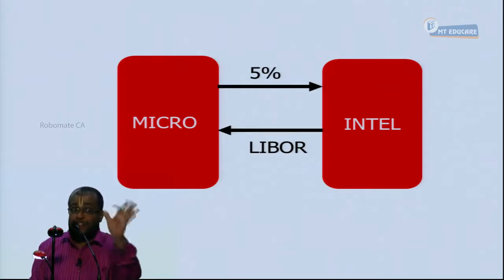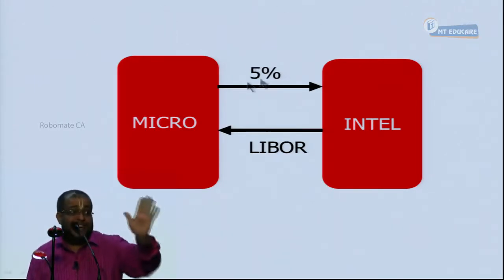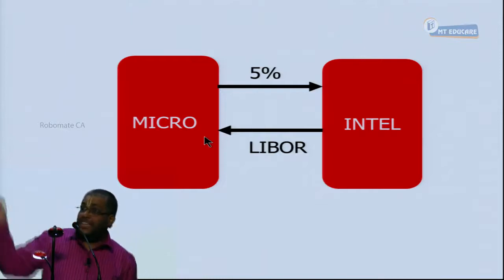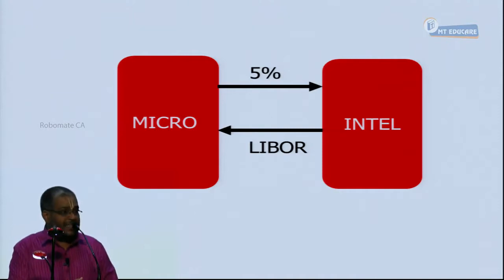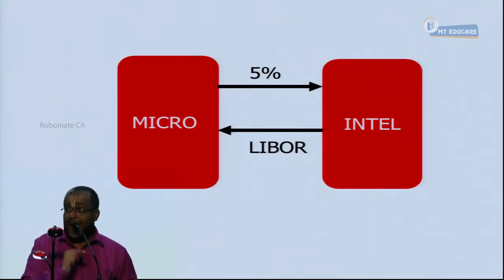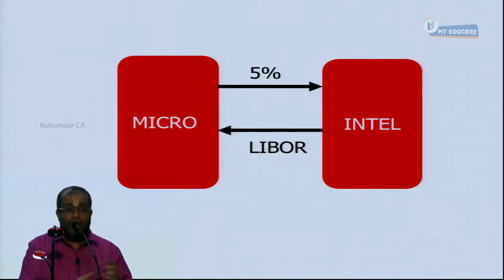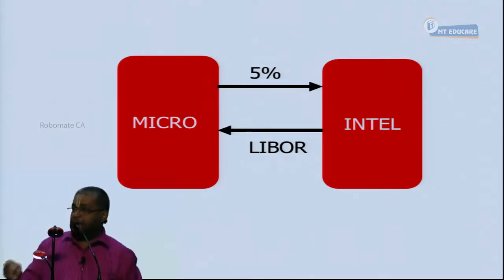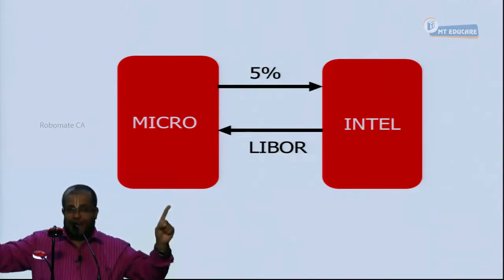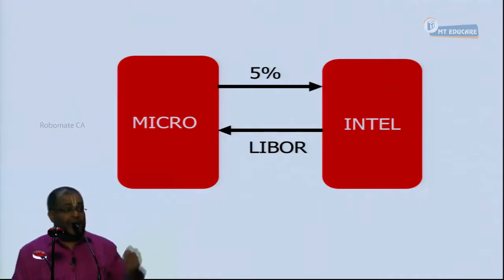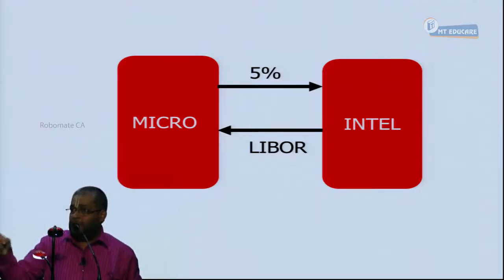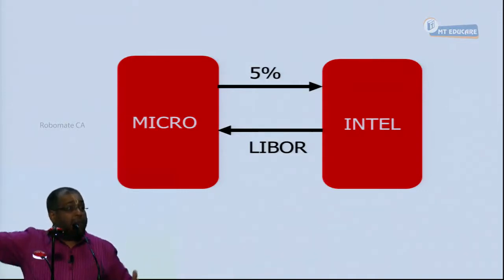Microsoft has issued a fixed rate bond, hence paying fixed rate interest. Microsoft has invested in a floating rate bond, hence receiving floating rate. So Microsoft has taken a position in two bonds. It has sold a fixed rate bond and purchased a floating rate bond. So Microsoft is having an asset and a liability. Its asset is a floating rate bond, it has invested in a floating rate bond. Its liability is a fixed rate bond. It is opposite for Intel.